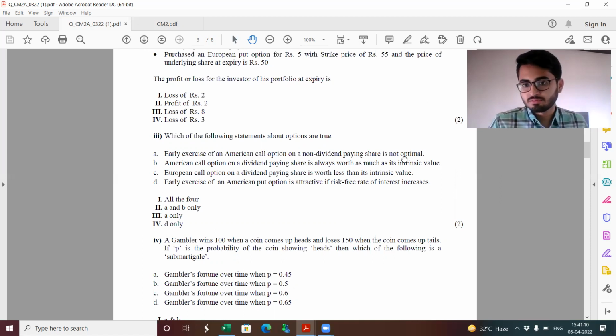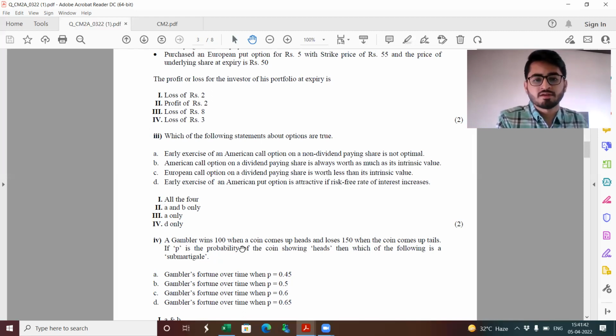Again, we know this. So theory is simply that if the risk-free rate of interest is increasing, then if I'm not exercising my put option, I'm basically deferring the sale of an asset. You could think in that way, or the money which is blocked in terms of my put option, it remains blocked. So if risk-free rate of interest increases, then my opportunity cost of holding that put option increases. So basically, I would want to exercise the put option rather than wait for some point of time. So this will be all the 4, which is part 1.